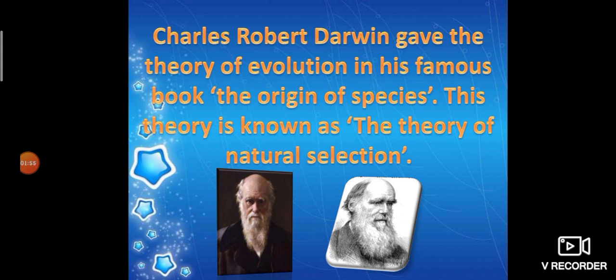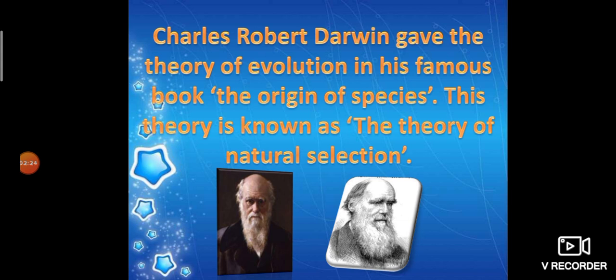The organism which is more adapted in the environment is selected by nature itself, and some characters which belong to that organism are passed to the next generation.